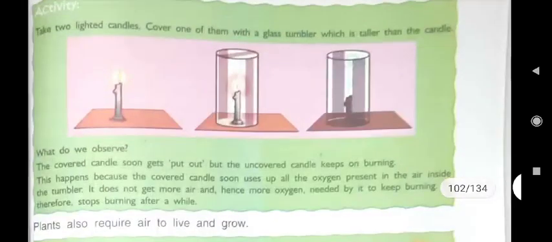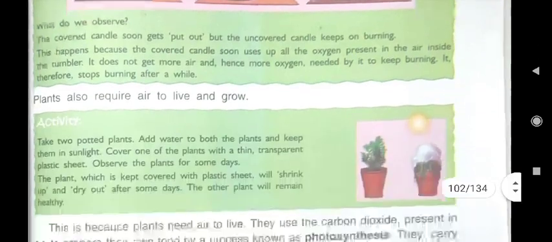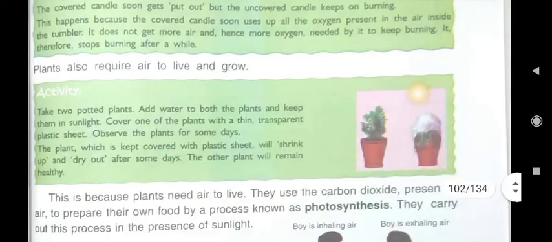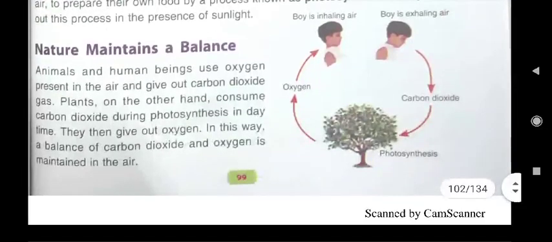Now children, this is the activity I told you to perform. In this activity we saw how oxygen gas is required for burning. If oxygen gas is not there, then the candle will not burn, or anything else will not burn. Plants also require air to live and grow. Then in the atmosphere, nature maintains a balance.